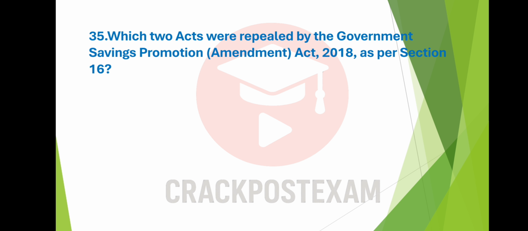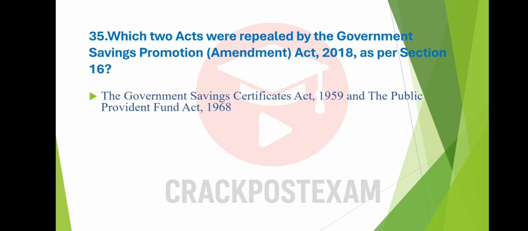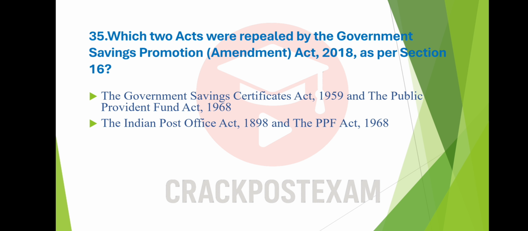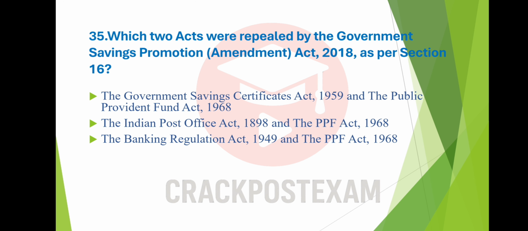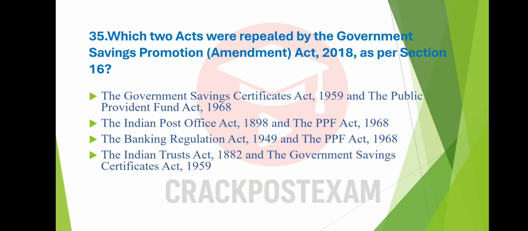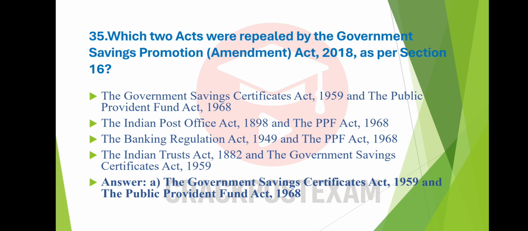Question number 35. Which two acts were repealed by the Government Savings Promotion Amendment Act 2018 as per Section 16? Option A, the Government Savings Certificate Act 1959 and the Public Provident Fund Act 1968. Option B, the Indian Post Office Act 1898 and the PPF Act 1968. Option C, the Banking Regulation Act 1949 and the PPF Act 1968. Option D, the Indian Trust Act 1882 and the Government Savings Certificate Act 1959. And the answer is option A, the Government Savings Certificate Act 1959 and the Public Provident Fund Act 1968.